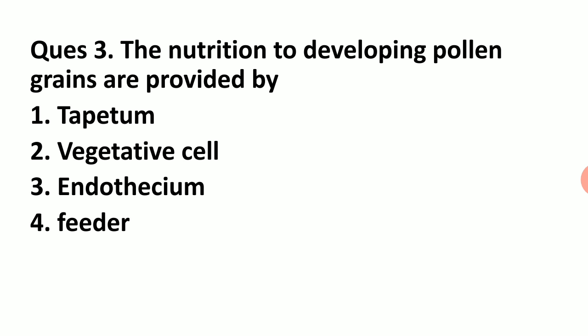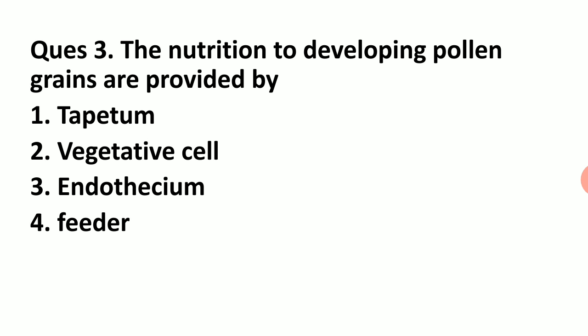Third question. The nutrition to developing pollen grains is provided by tapetum, vegetative cell, endothecium or feeder. It is the tapetum for developing, and for germinating pollen grains it is the vegetative cell.